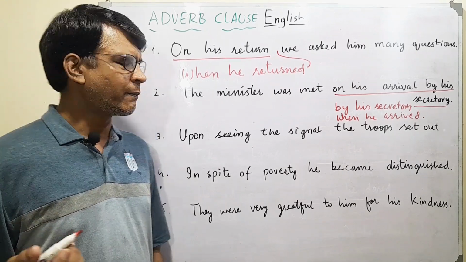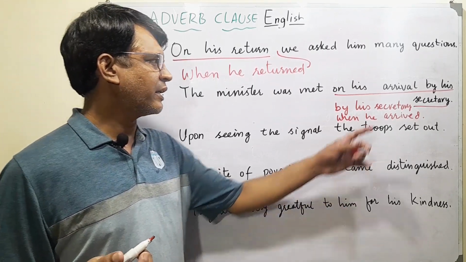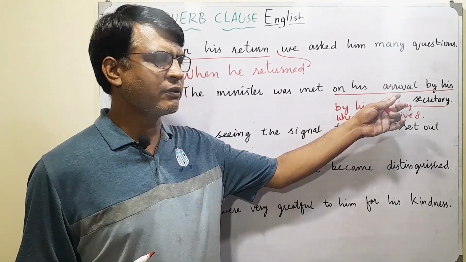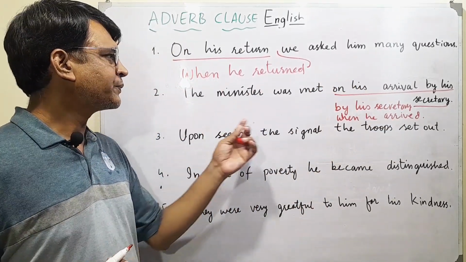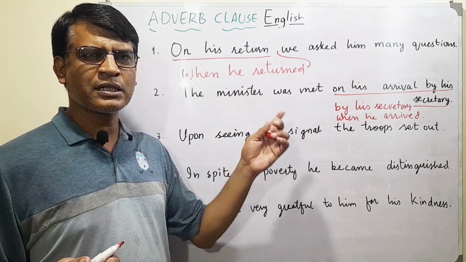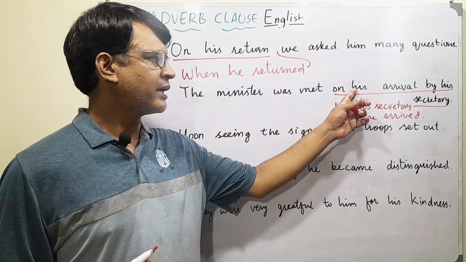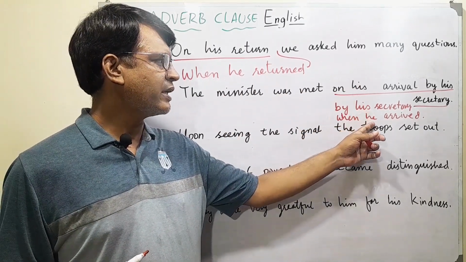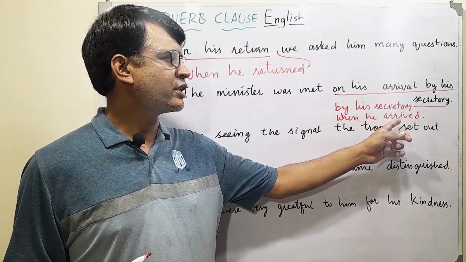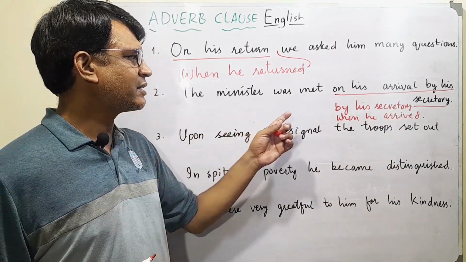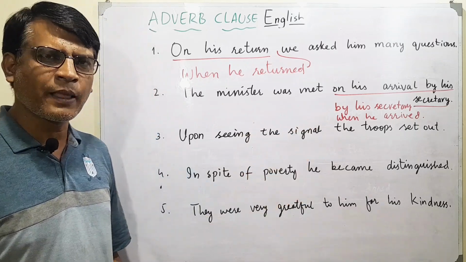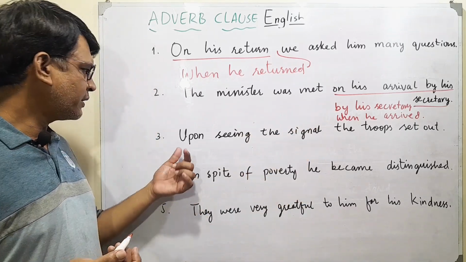What are we doing? Actually, we are changing this arrival into a verb, and definitely we need to see where the subject falls. This his is changed into he, and arrival is changed into a verb. So we say the minister was met by his secretary when he arrived.